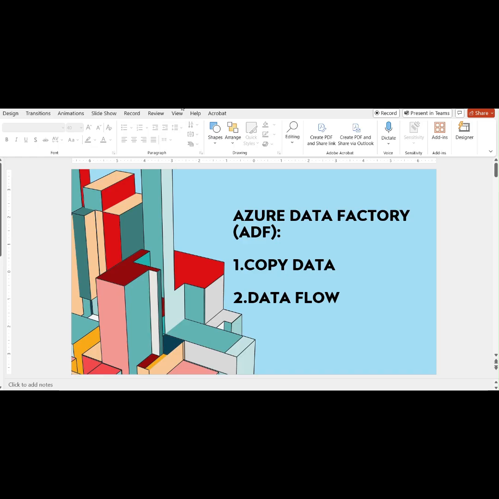Hello everyone, we are into day 3. Today we are going to see about copy data and data flow features in the Azure Data Factory.